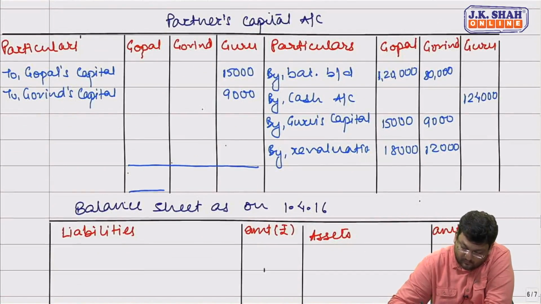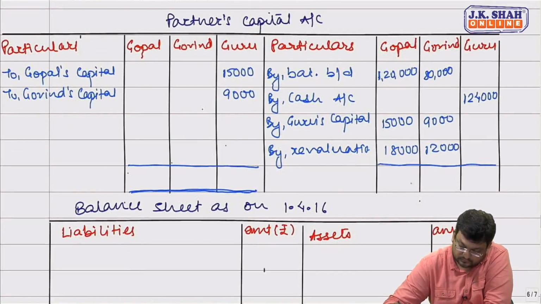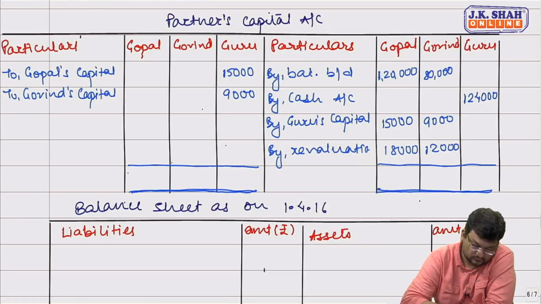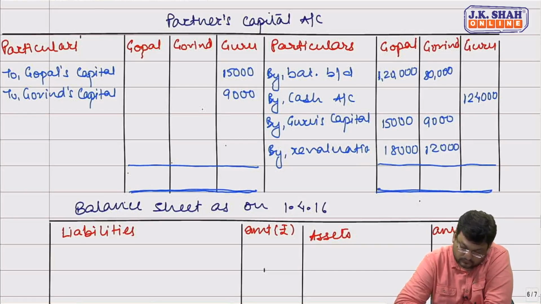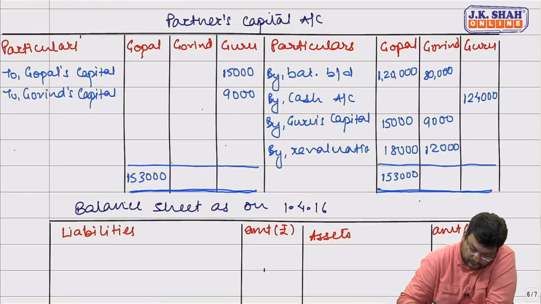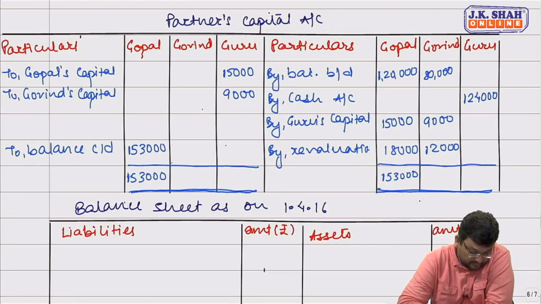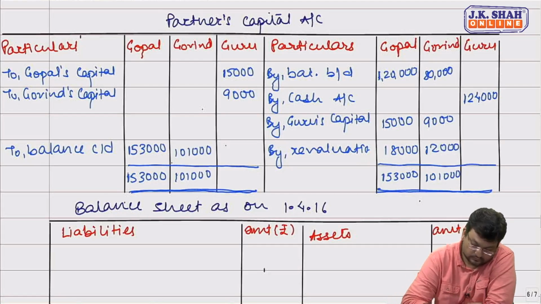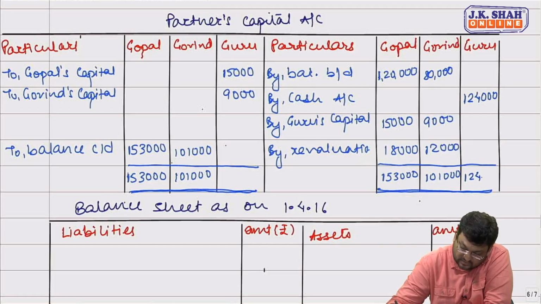Closing balance in their capitals. In Govind's capital. And in Guru's capital, 1 lakh is the balance remaining.